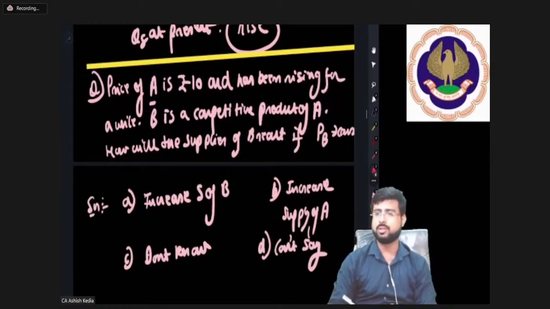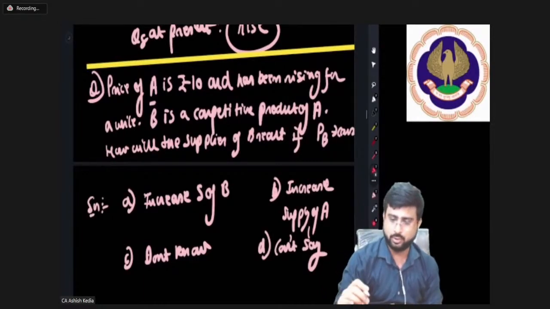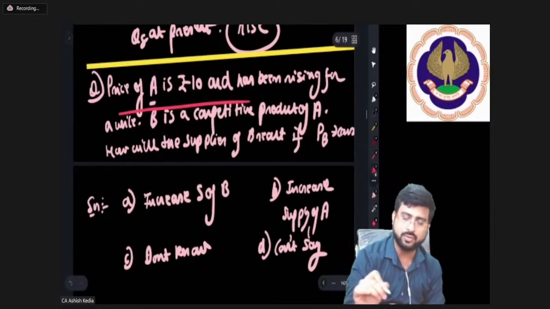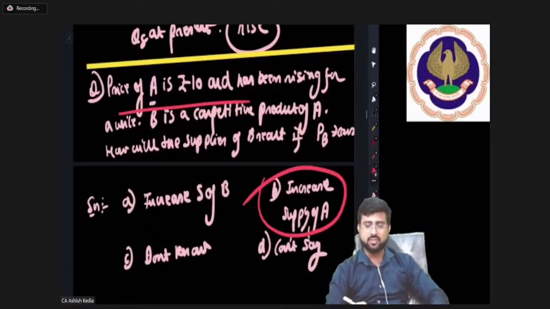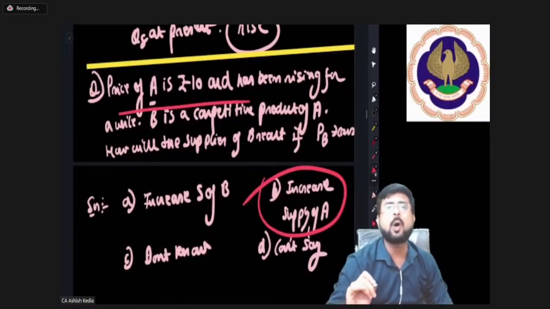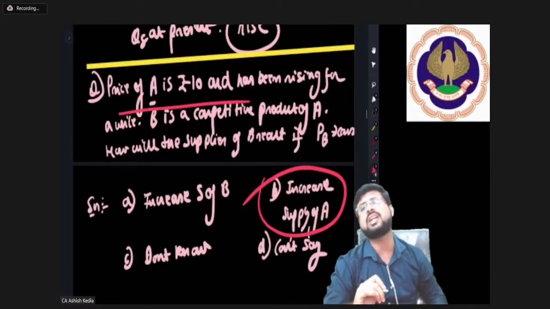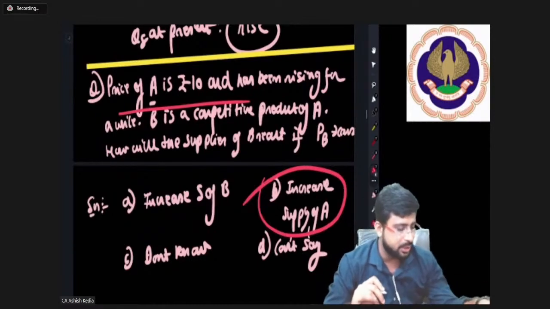Very, very good. Absolutely brilliant. So you all are absolutely correct that since the price of A has been on the rise, it's better to advise this person to shift to increase supply of A. That is, option number B is absolutely correct.